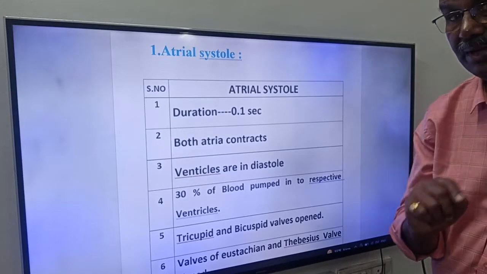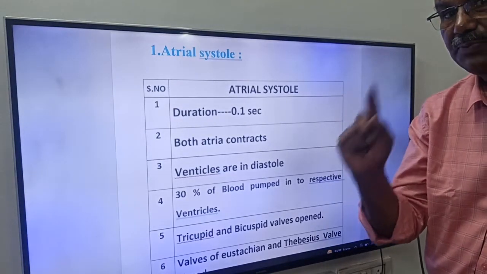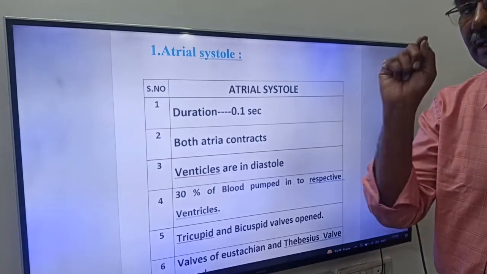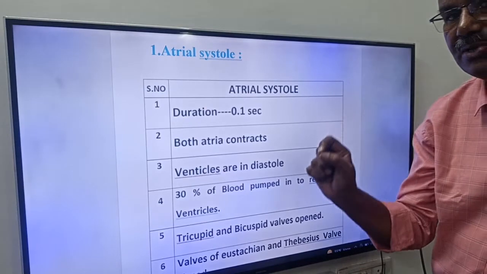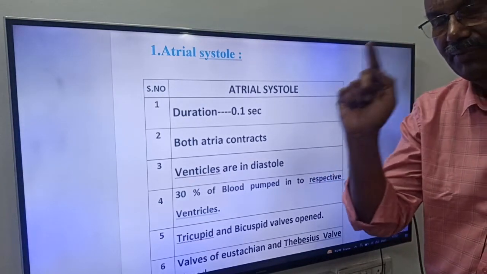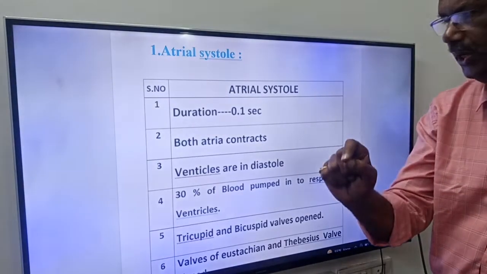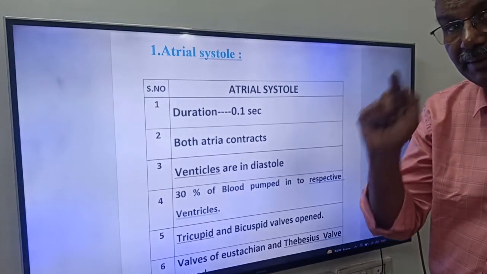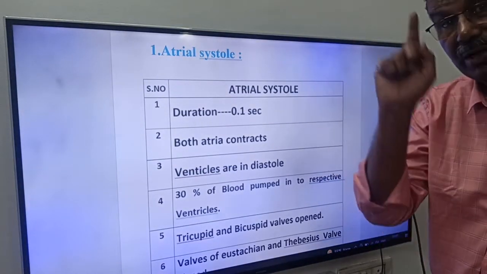Friends, you know, the duration of the complete cardiac cycle is 0.8 seconds. Out of those 0.8 seconds, atrial systole requires only 0.1 seconds, friends. Here you have to remember one more thing. When atrial systole requires 0.1 seconds, the remaining 0.7 seconds, it is in the diastolic state. You have to remember it, friends.